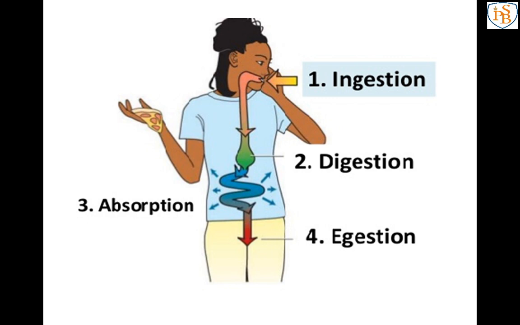I hope you have remembered all the things that you learned in class 6. Did you know or not? Yes, I will explain. Components means the nutrients, and nutrients means what? The chemical substances that we use to live, to grow and to survive. Those are known as nutrients that we get from the food.